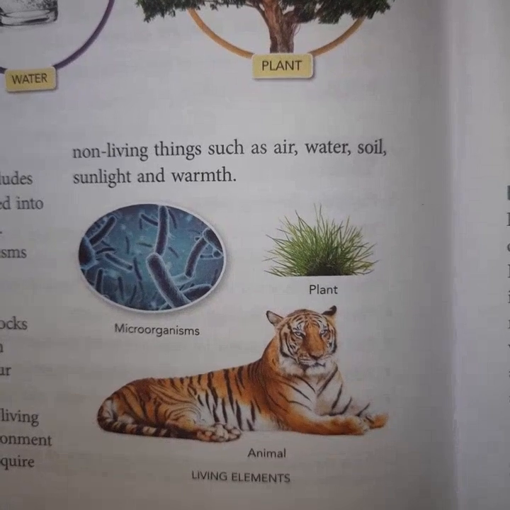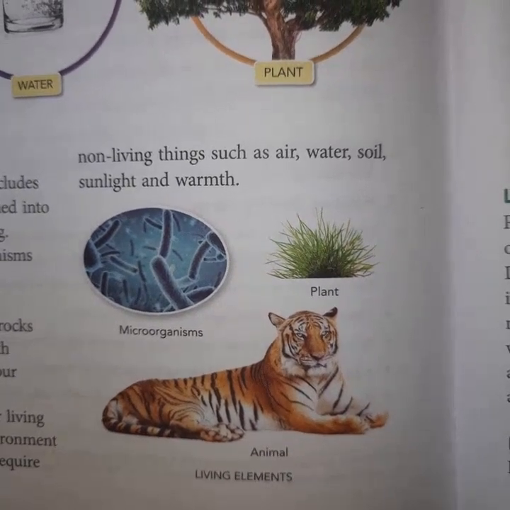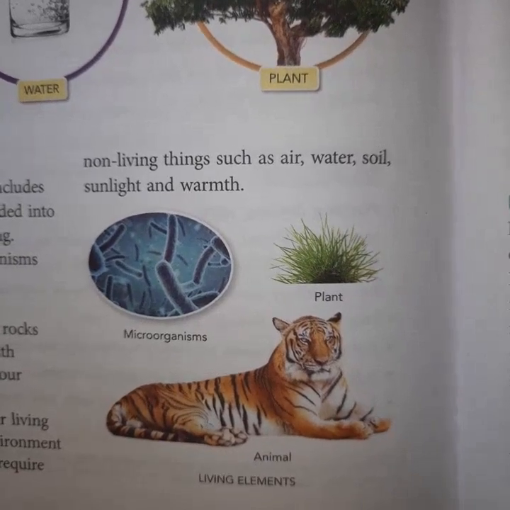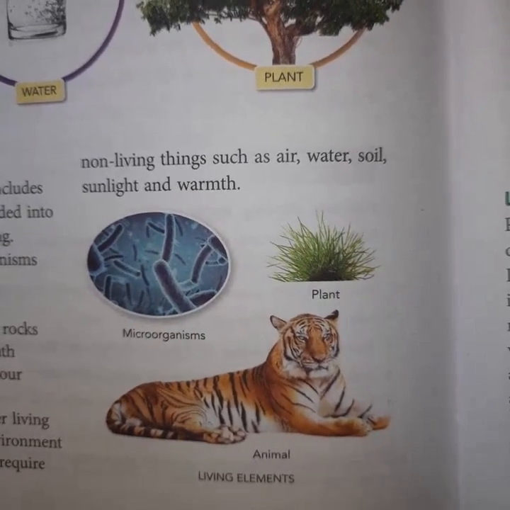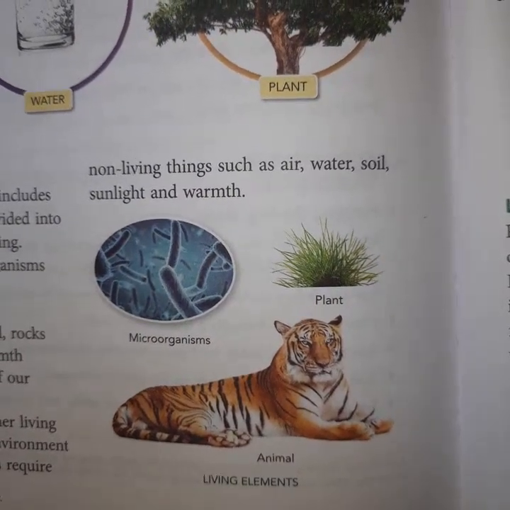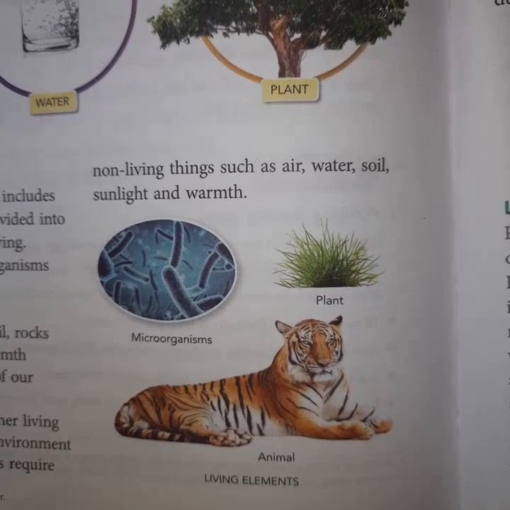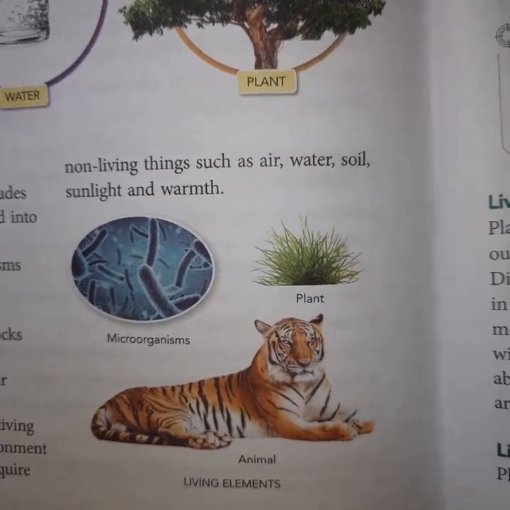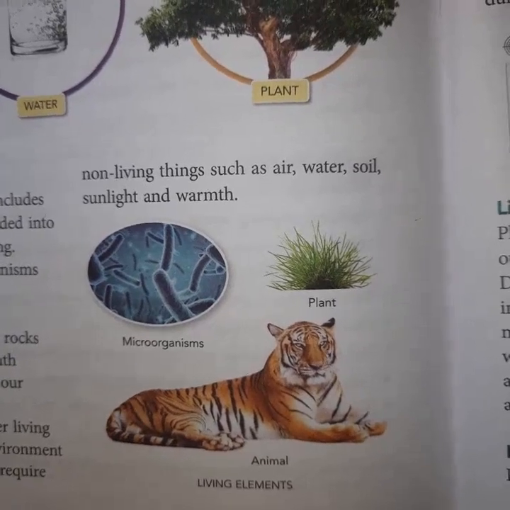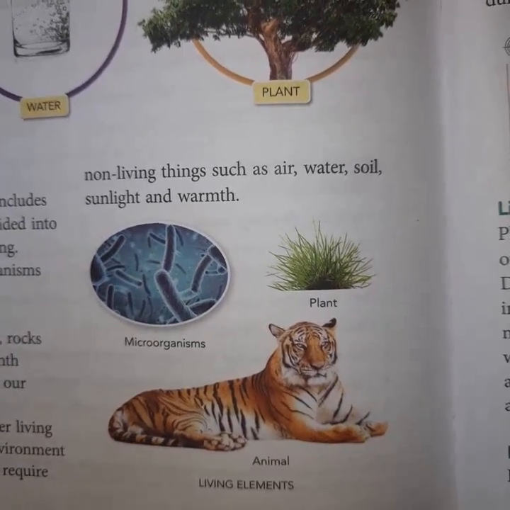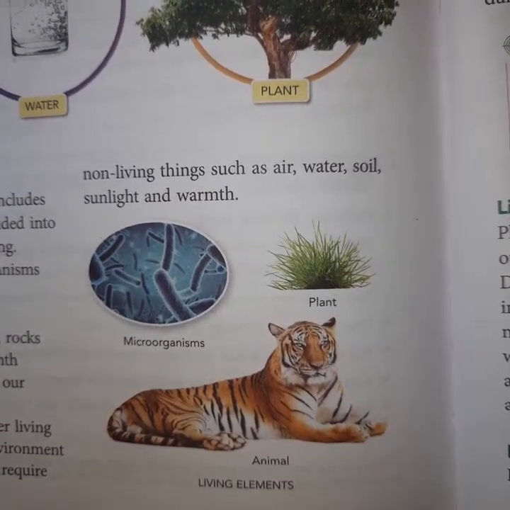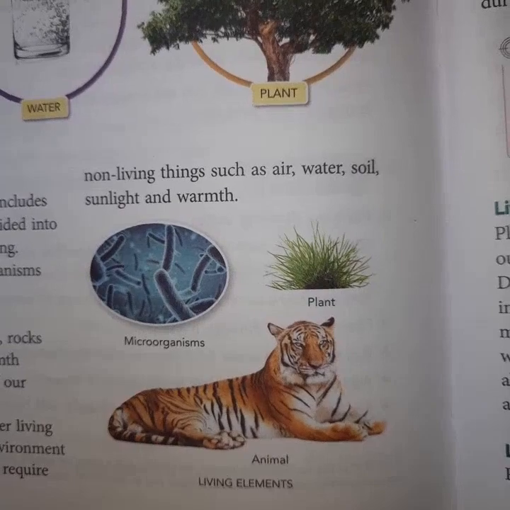And last is the warmth. So warmth means water vapors in the air, so that environment is very useful for the growth of the plants. So all the living things are depending on the other non-living things as well as living things. You can see the pictures of living things such as microorganisms, green plants, and animal, that is the tiger. So tiger is the carnivorous animal.